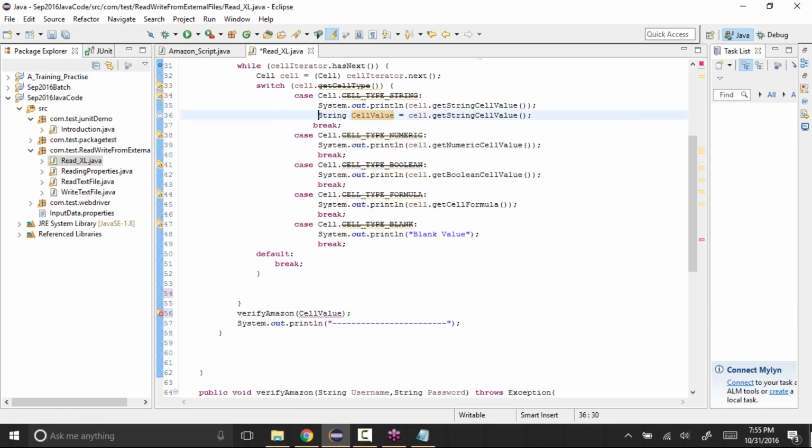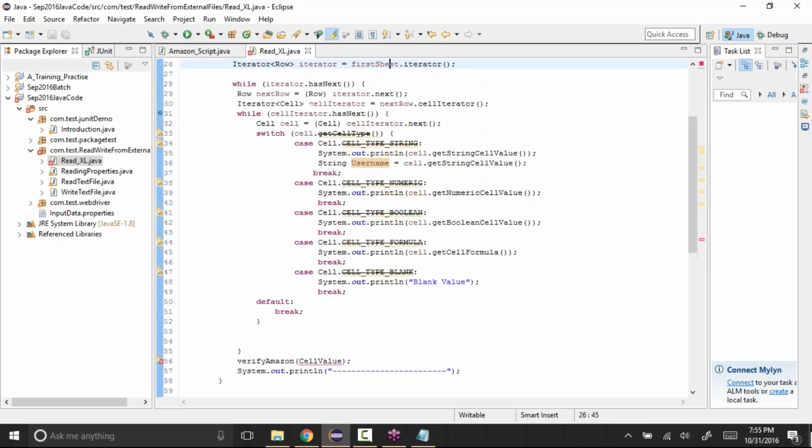Okay, let me define it outside. Or else I just say username, and pass this username here. All I'm doing is just creating one method.